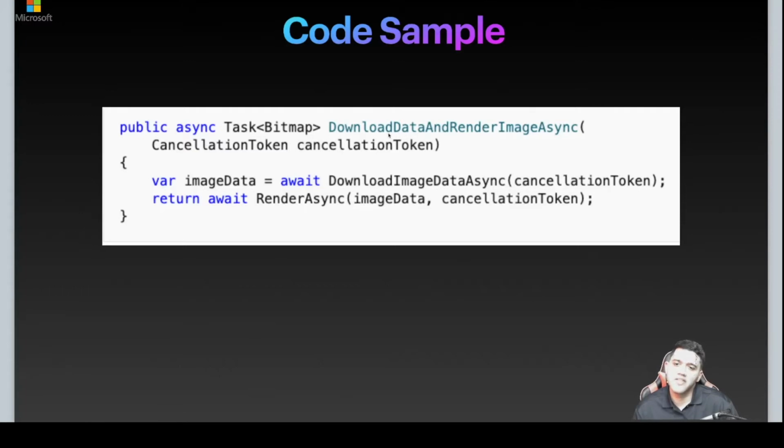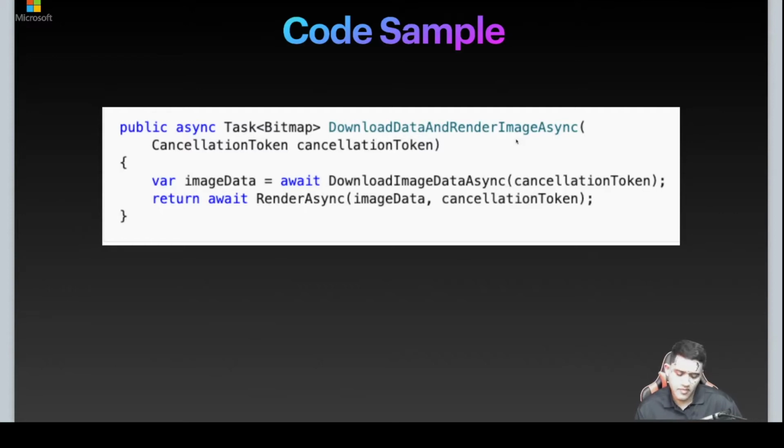Now let's talk about the method name. The method name is DownloadDataAndRenderImageAsync. This async is just for indication only. There is no requirement that the method name must end with async. It is just that when the libraries were created, synchronous methods were also available.